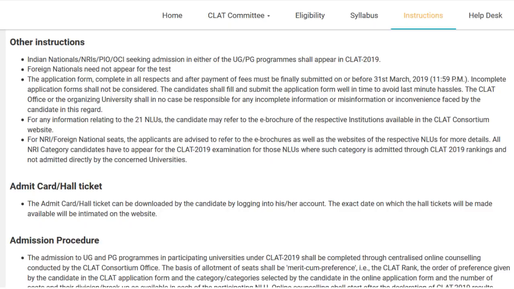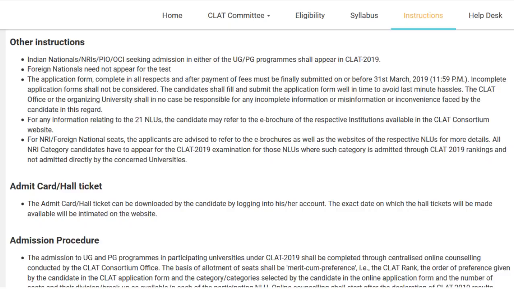Then PIO is persons of Indian origin. OCI is also similar. Point is that if you're a foreign national, then you don't need to appear for the test. Now, what is a foreign national? Who is a foreign national? Anyone who does not have an Indian passport. Please keep this in mind. If you do not have an Indian passport, you don't have to appear for the test.